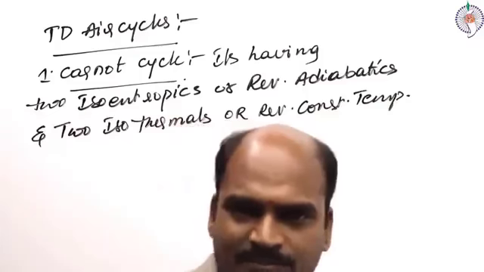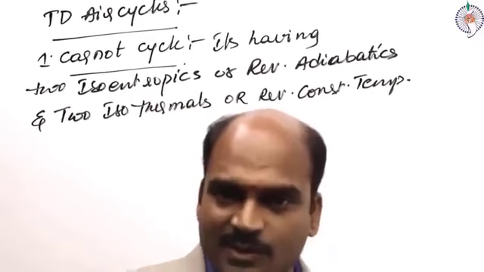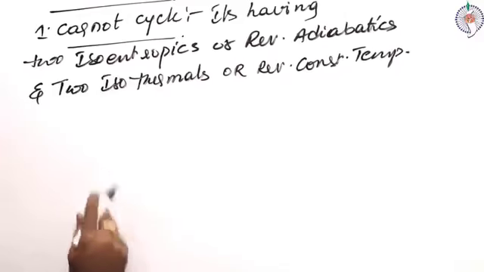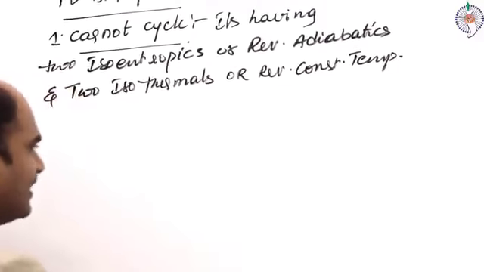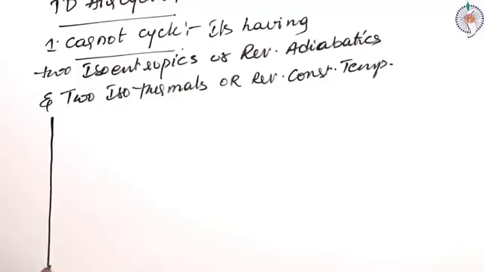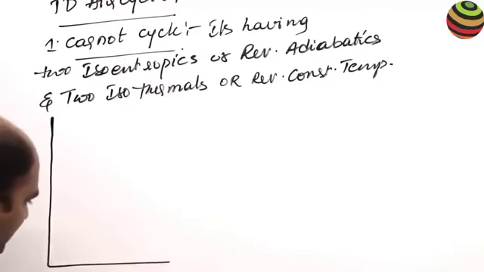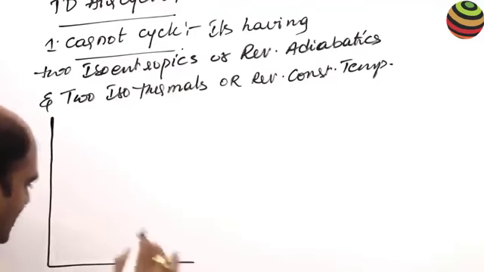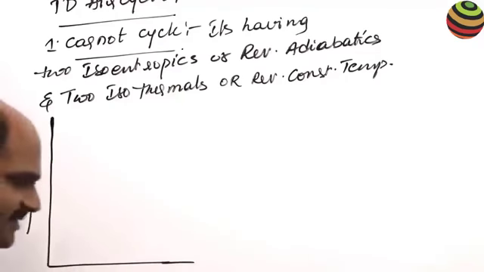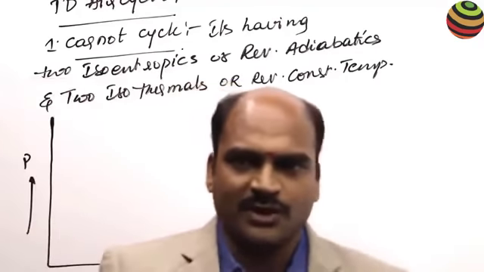So let us plot them on the PV diagram. Before drawing the PV diagram, it's better to identify the processes. Okay, let's start the PV diagram: pressure on the y-axis, volume on the x-axis.